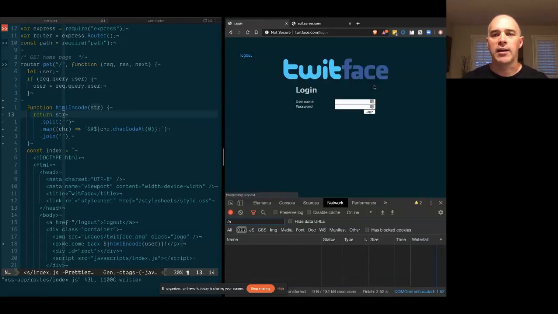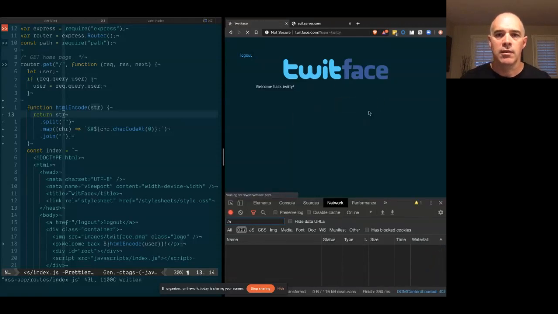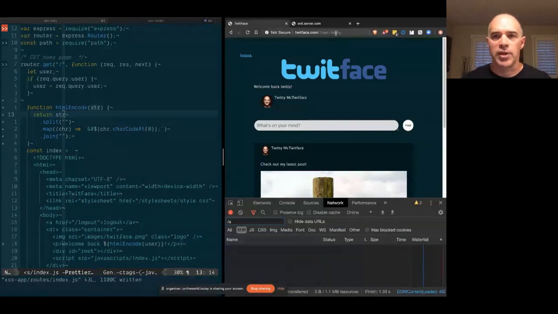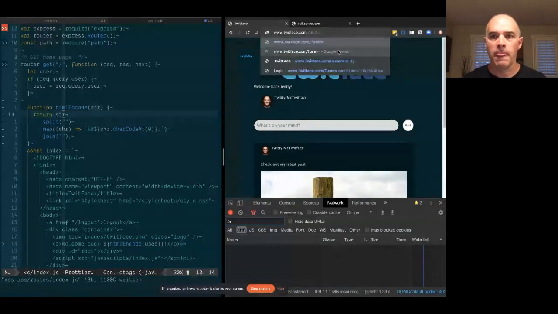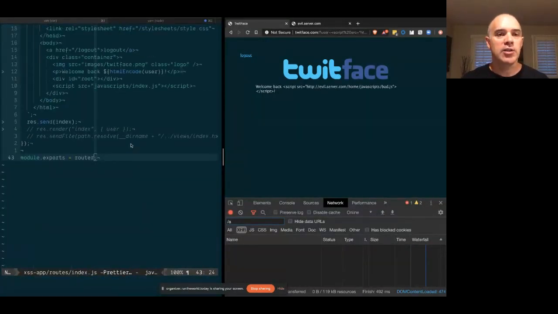Let's log back in, and let's try and perpetrate that attack one more time. And now we just get the script. So this is by far the safest way to do it. Always prevent actual raw HTML from being spit out into the document. There's an additional layer of prevention that you can do here.